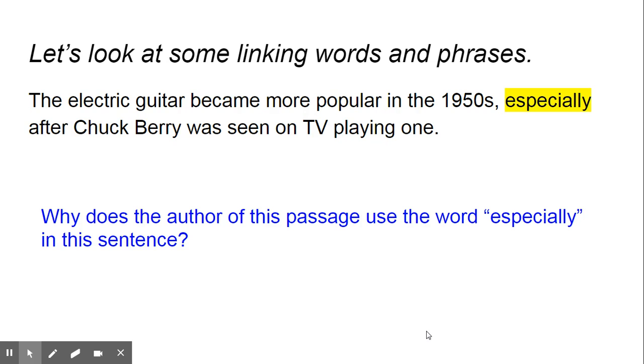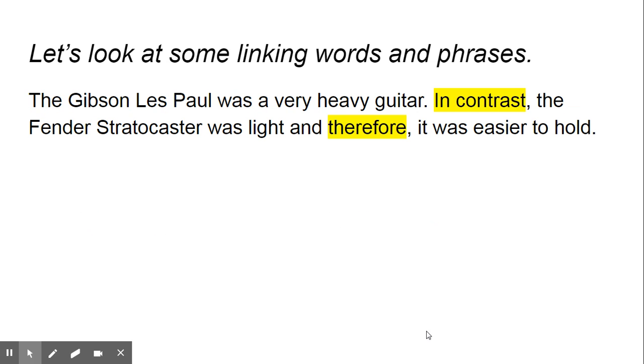Well, the author is saying that the electric guitar became more popular in the 1950s, especially after Chuck Berry was seen on TV playing one. In this case, it means that this event of Chuck Berry playing one caused more people to want to go buy and play electric guitars. So it's really about a cause and effect. That's what the word especially is used for in this sentence. Let's take a look at another one.